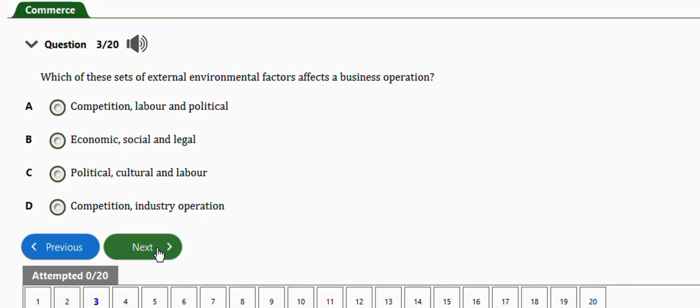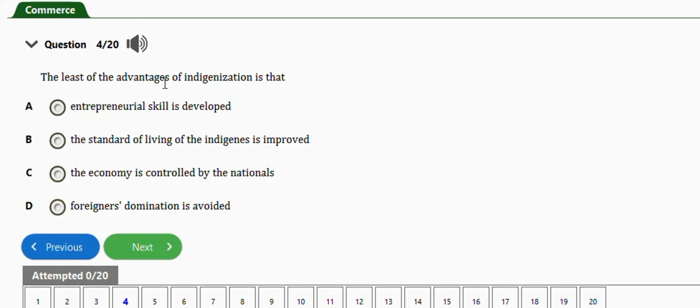The next question says the least of the advantages of indigenization is that entrepreneurial skill is developed, the standard of living of the indigenes is improved, the economy is controlled by the nationals, foreigners domination is avoided. So the least of the advantages is foreigners domination is avoided.